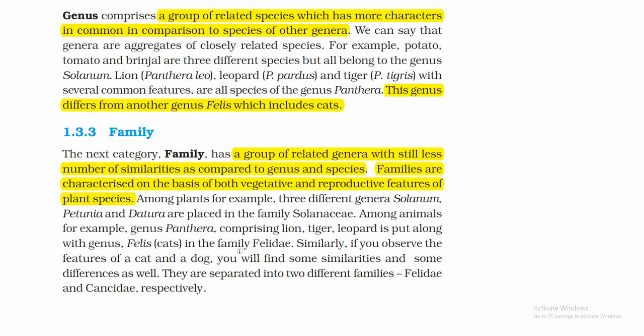Similarly, if you observe the features of a cat and a dog, you will find some similarities and some differences as well. They are separated into two different families, Felidae and Canidae respectively.